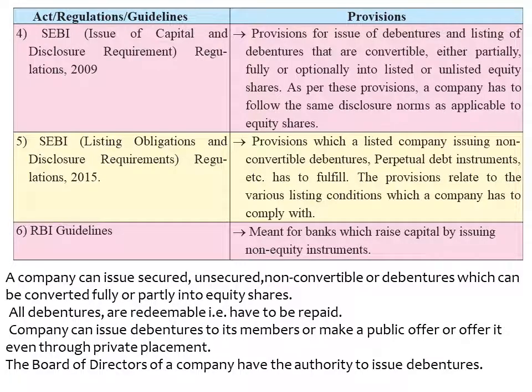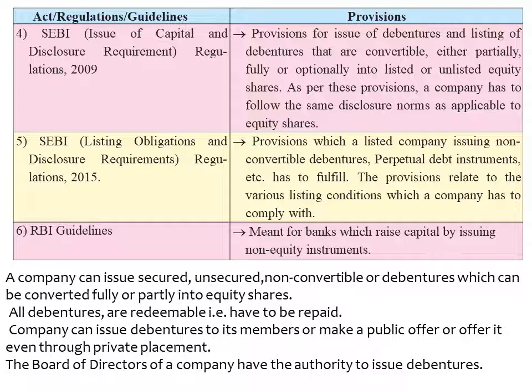Now next regulation, that is SEBI regulations 2009. Under this, if the company wants to issue or list the debentures that are convertible either partly or fully into equity shares, at that time they have to follow the regulations of the SEBI 2009, and according to that the company has to follow the same disclosure norms which are applicable for the equity shares.